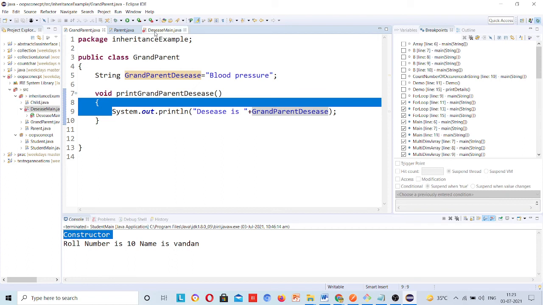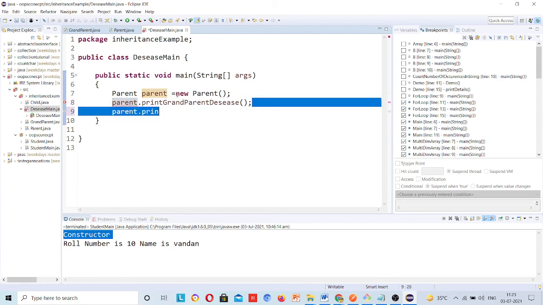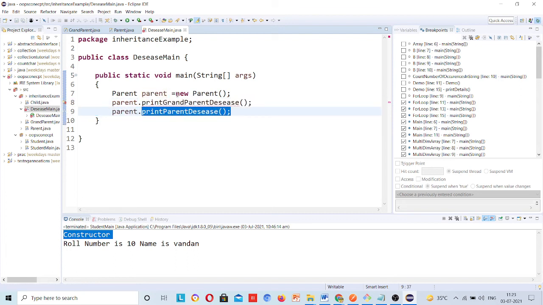Through inheritance only it will allow you to access. Does anybody have any query?